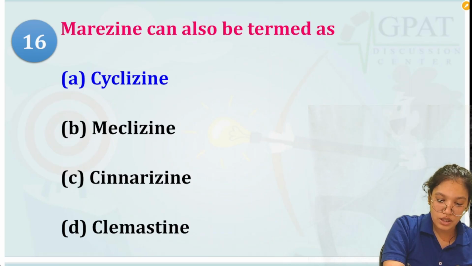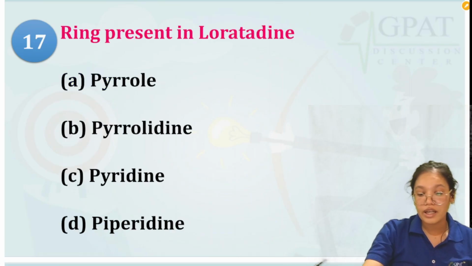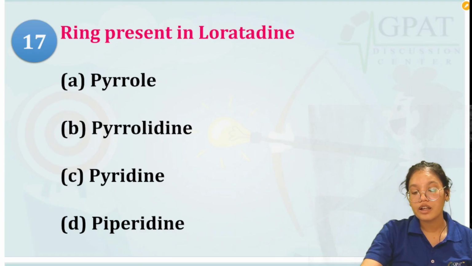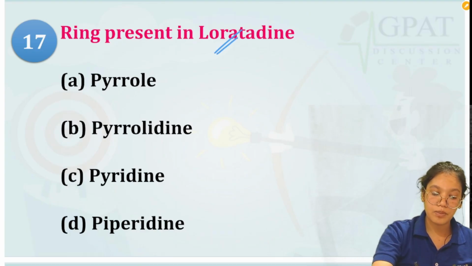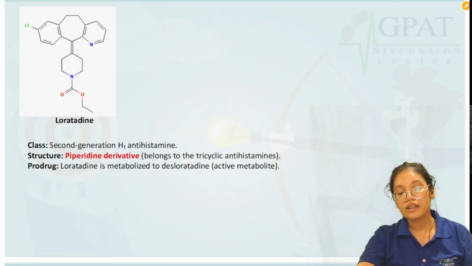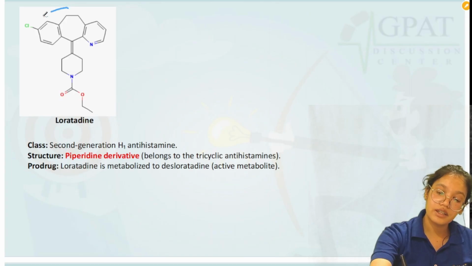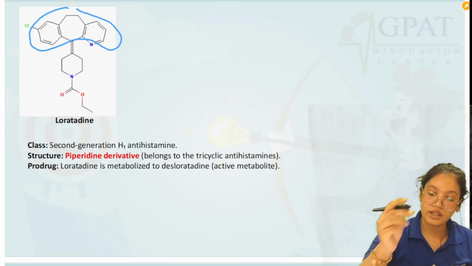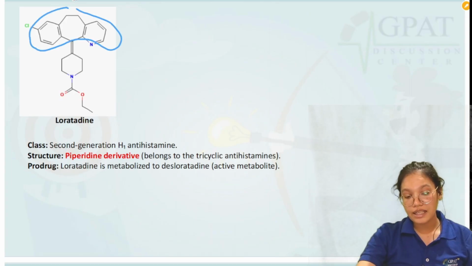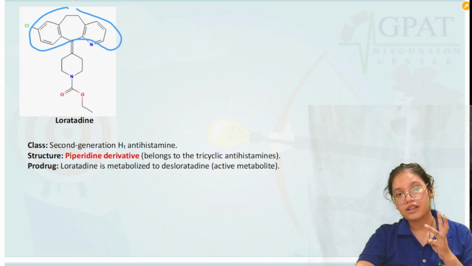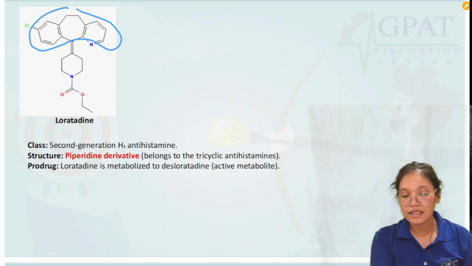Next question, the ring present in loratadine. Now loratadine is another type of drug. Which ring is present in that? So it contains a triazine ring. Okay, a tricyclic ring. So 3 cycles are there. So a tricyclic ring is there.